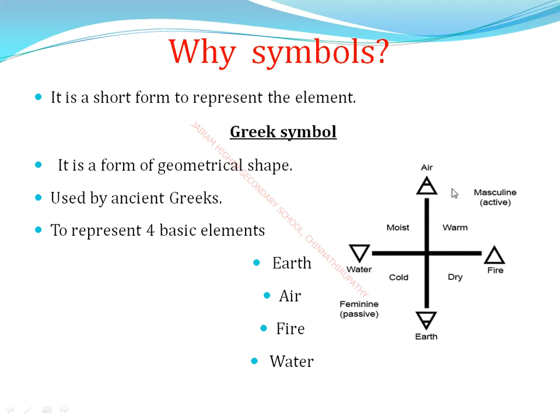The air symbol is a triangle, simply drawn with a single line across it. This is the air symbol. The fire symbol is a triangle. The opposite direction of the triangle means water. And the opposite triangle with a line means earth.